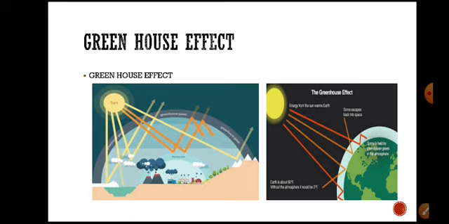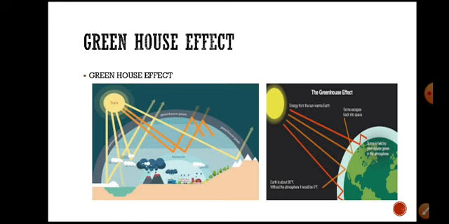However, due to the increased level of greenhouse gases, the temperature of the Earth has increased to a very high level due to various factors. It leads to several drastic effects.